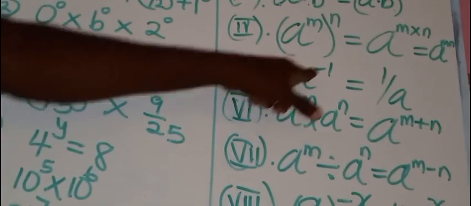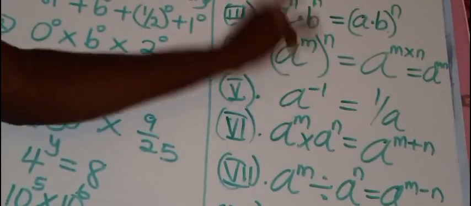It says, look here. I've actually applied this law in proving the preceding laws. Look at it. a raised to the power minus 1. Most times when the exponent is negative, we want the negative to disappear.